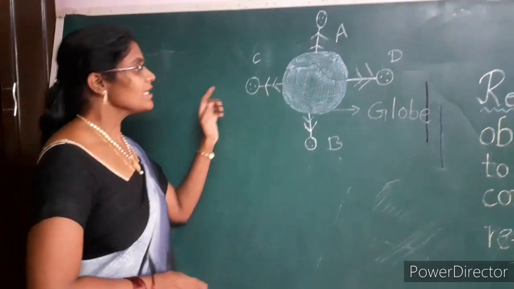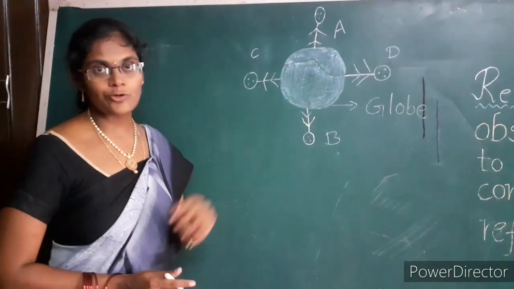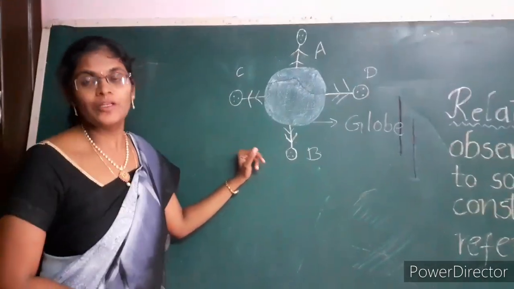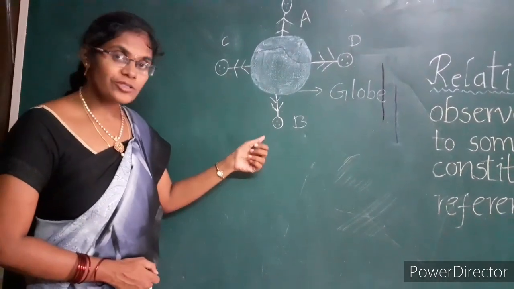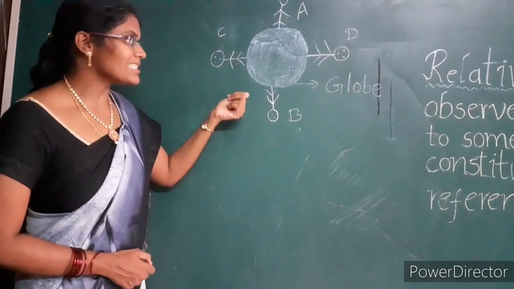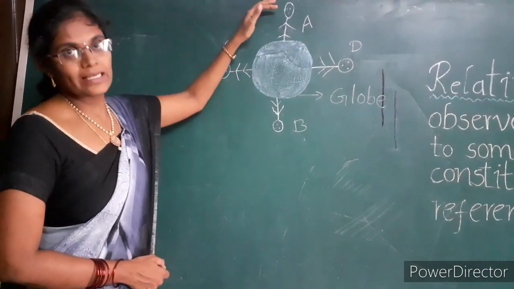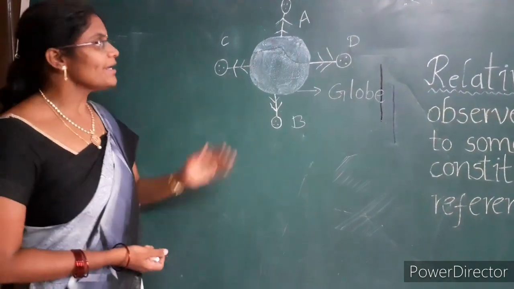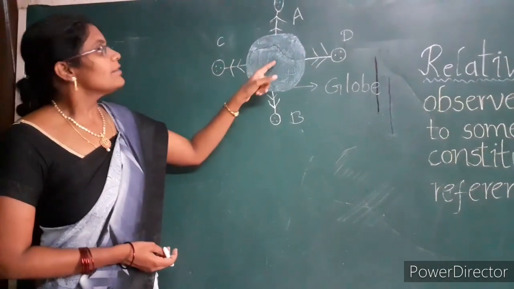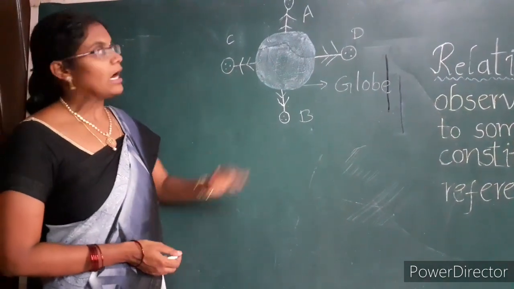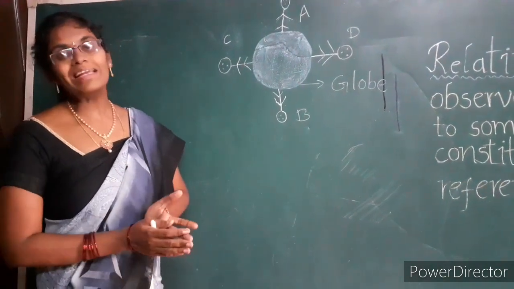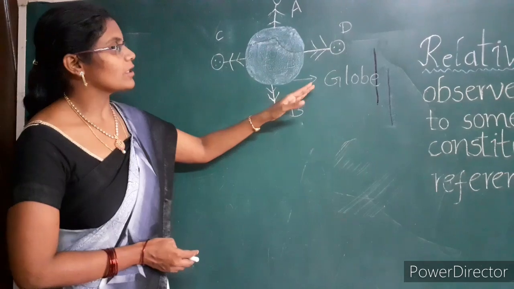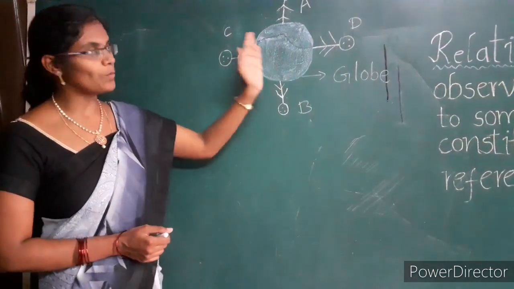Children, our next example: four persons are standing on four sides of the globe. For person A, the person standing at B appears upside down. Similarly, the person standing at B feels exactly the opposite. The same situation happens in the case of C and D also. The reason is that the globe is relative. Up and down are meaningless here, and the cause is that the surface of the globe is relative.